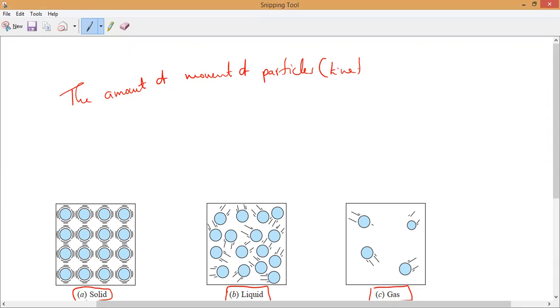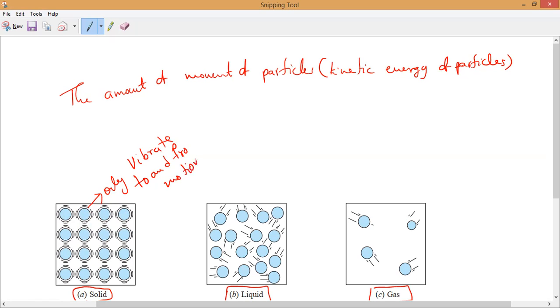Now, in which one is kinetic energy maximum? The gases have the most kinetic energy. Solid particles cannot displace, they can only vibrate, a to and fro motion. Understand? Because why? Because they are closely packed. Yes or no, guys? Closely packed.